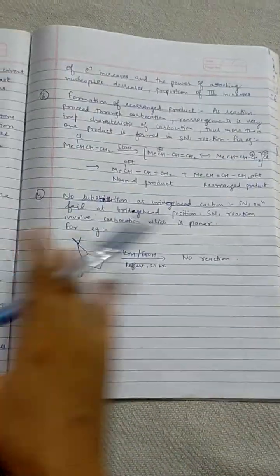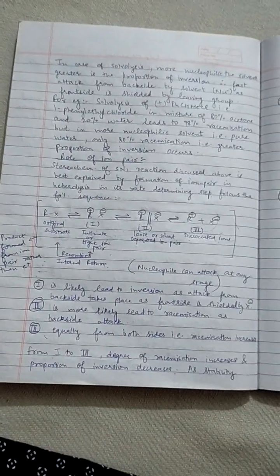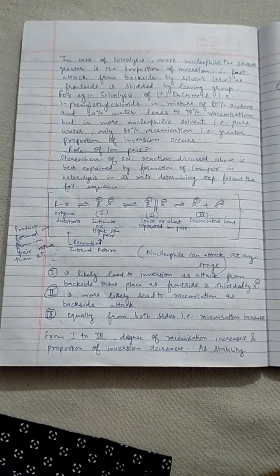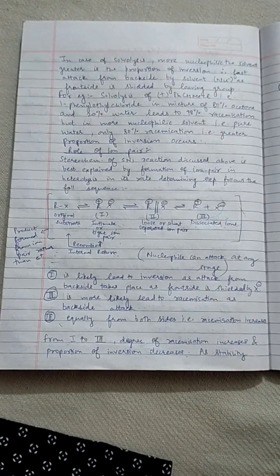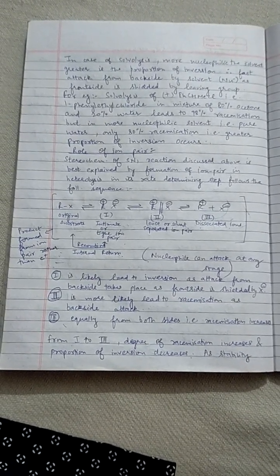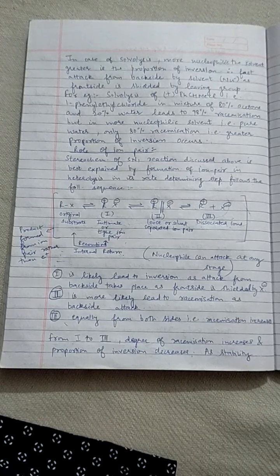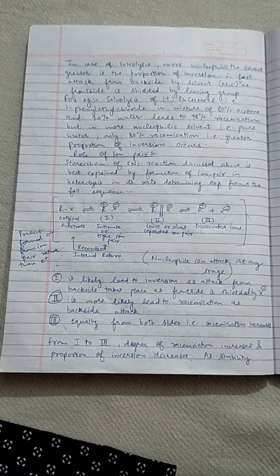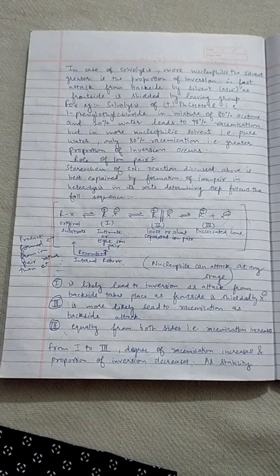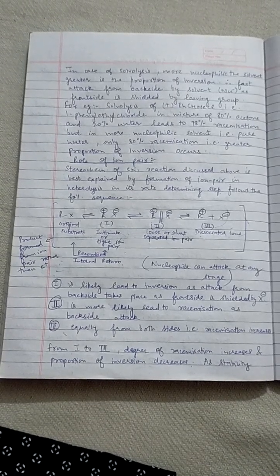Then next, in case of solvolysis, the more nucleophilic the solvent, the greater is the proportion of inversion, meaning fast attack from the backside by the solvent which is the nucleophile, as the front side is shielded by the leaving group.